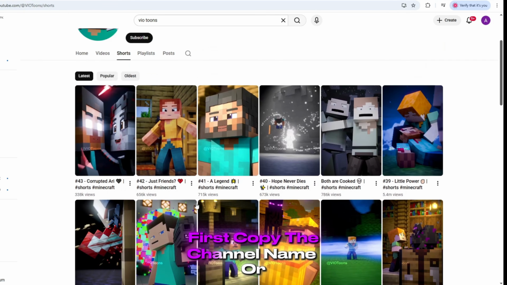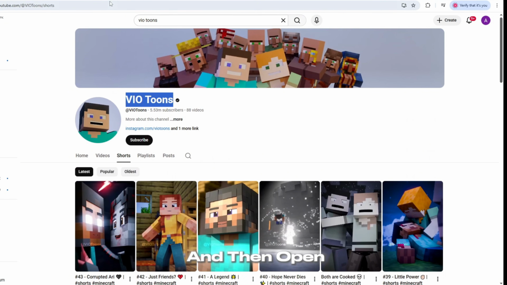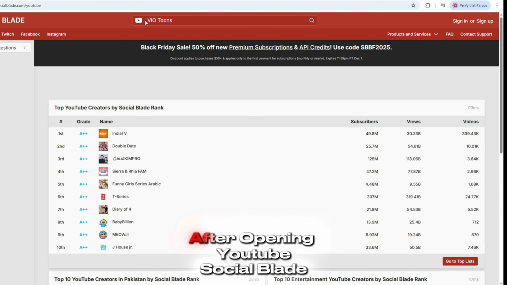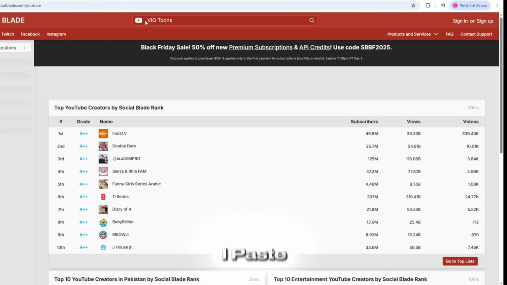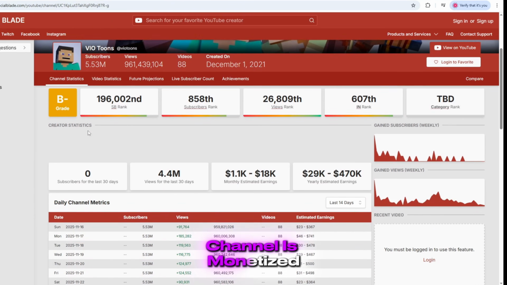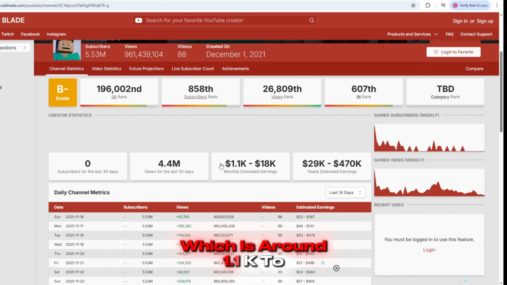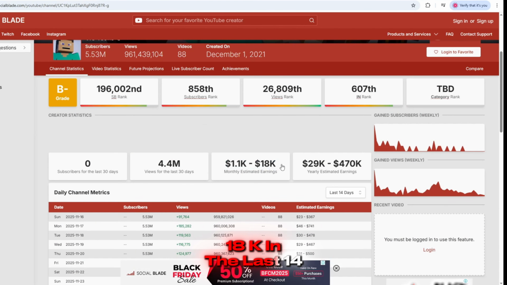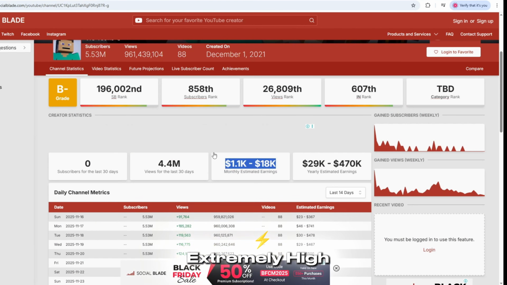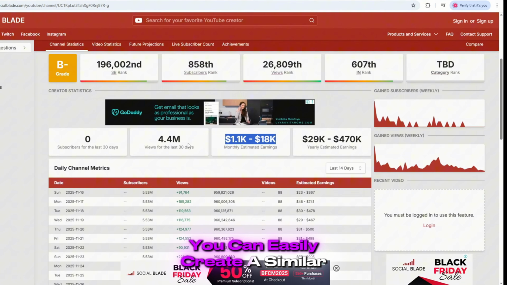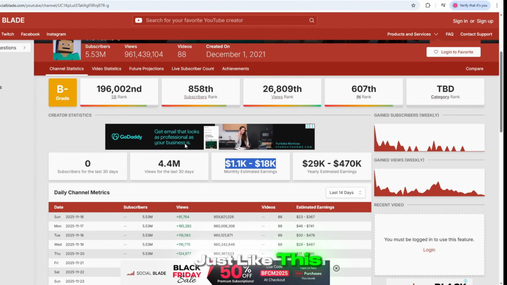First, copy the channel name or link, and then open YouTube Social Blade. After opening YouTube Social Blade, I paste the channel's name here. And as you can see, this channel is monetized. You can also check its estimated income, which is around 1.1k to 18k in the last 14 days, which is extremely high. You can easily create a similar channel and earn just like this.